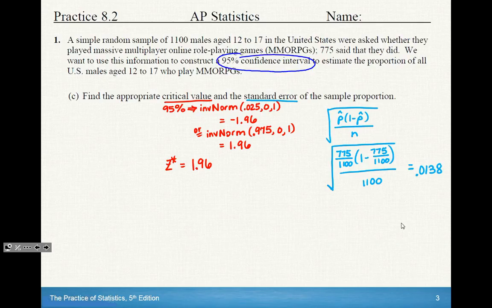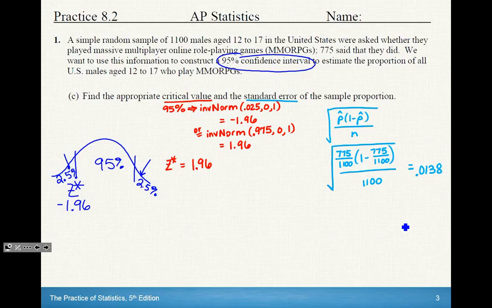Okay, and so on my calculator, if I have a curve and I know that I'm at a 95% confidence interval, then I know that the middle piece is 95%, so these two outside pieces have to share 5%. So that would make this side 2.5%, and that would make this side 2.5%. So if I was just going for this little z star right there, I would do the inverse norm of 0.025, comma 0, comma 1, and that would give me this negative z-score of negative 1.96.